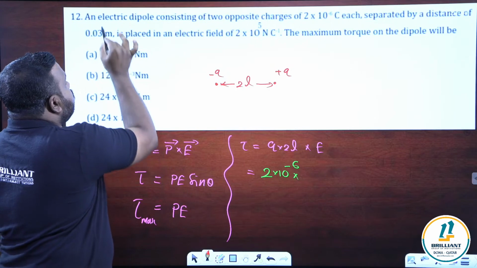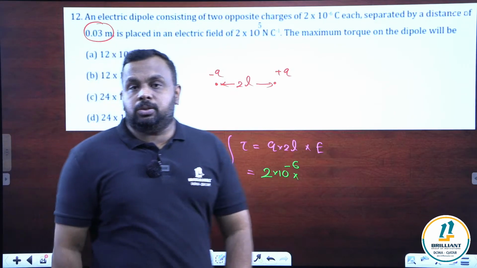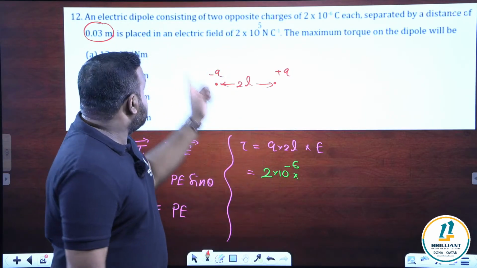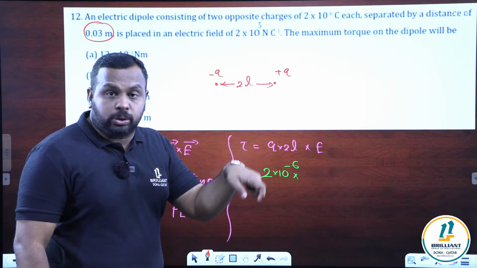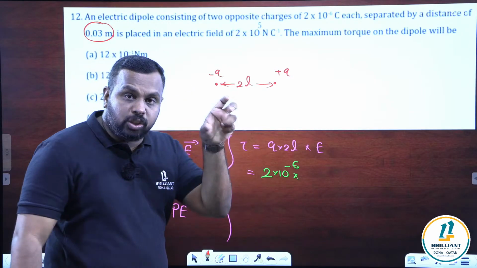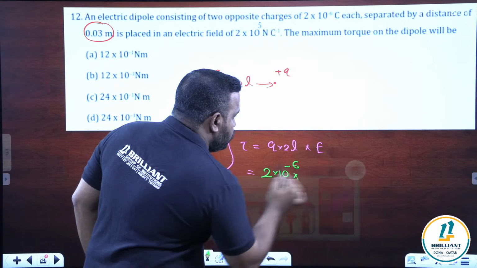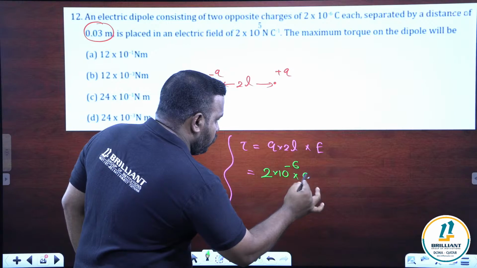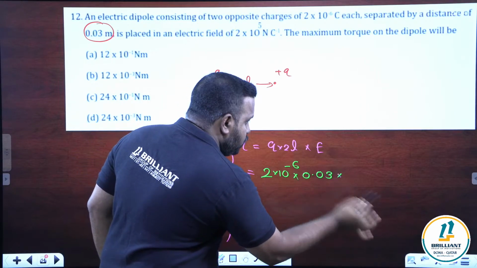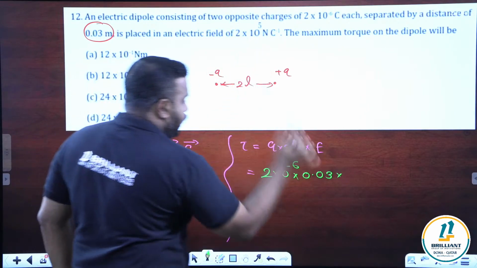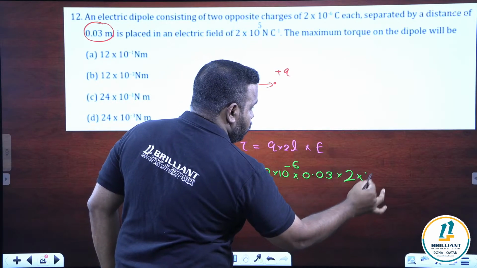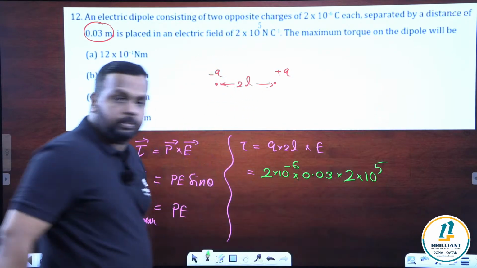That distance only is given as 0.03. So please don't take L as 0.03. 0.03 is 2L. So we can directly substitute here. 2L is 0.03, into the electric field intensity, directly it is given, 2 into 10 power 5.